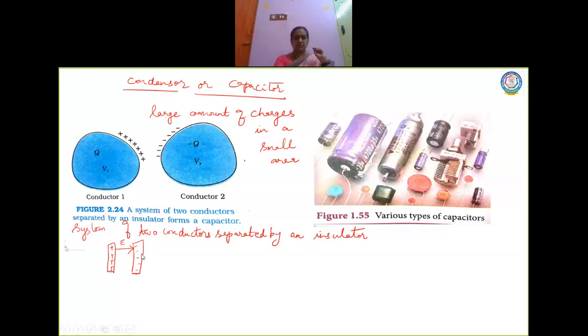Look at this diagram here. Here it is positively charged, here it is negatively charged. If I wanted to take a test charge from here to here, I should do the work against the electric field. So we can say that Q, the amount of charge that is present, is also proportional to V. So it also depends on the electric potential. So Q is proportional to V and also Q is proportional to electric field, right?